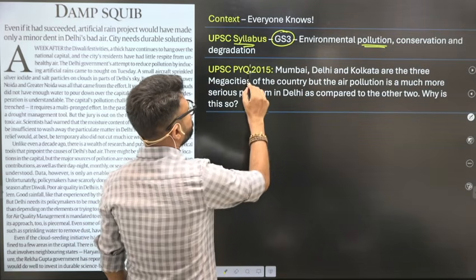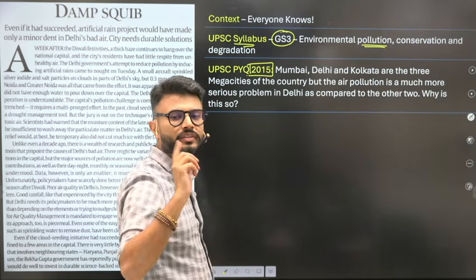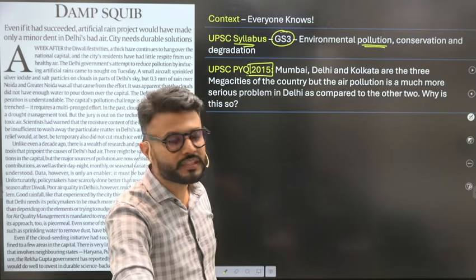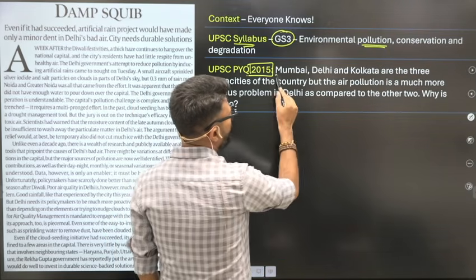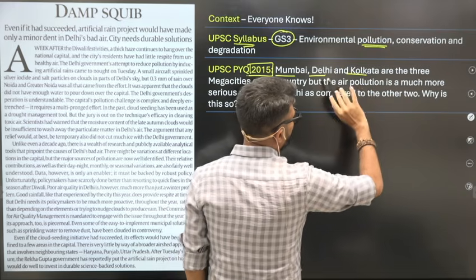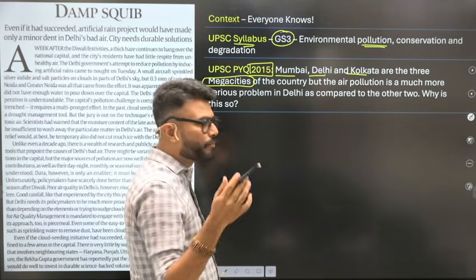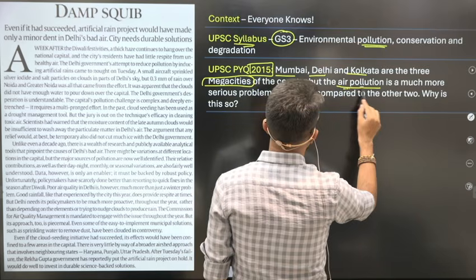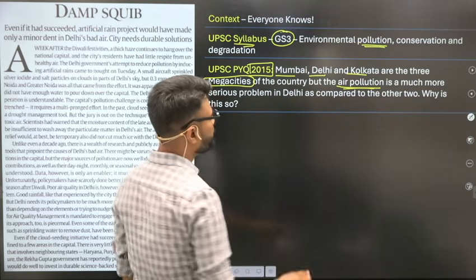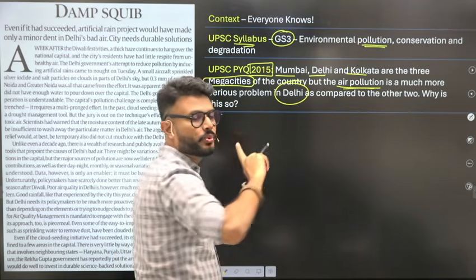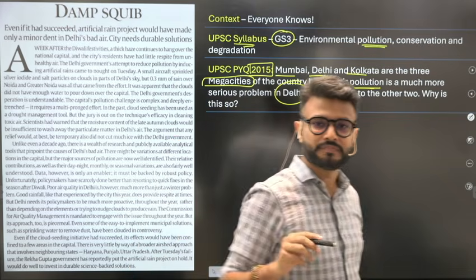If you look at this question, which was asked by UPSC in 2015 mains, the question talks about Mumbai, Delhi and Kolkata all being the mega cities of India. Still, the problem of air pollution is more serious in Delhi as compared to other cities. Why is that so?